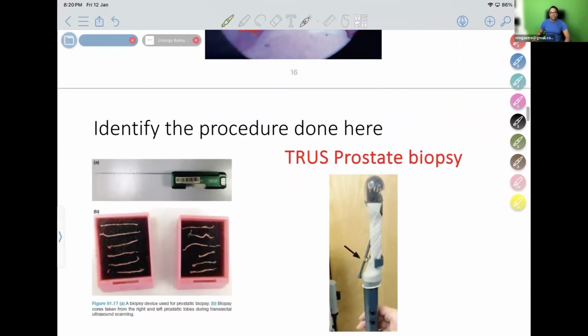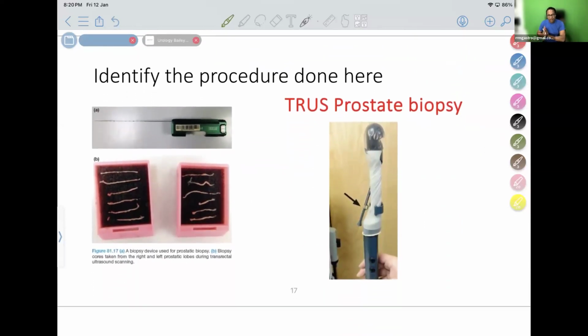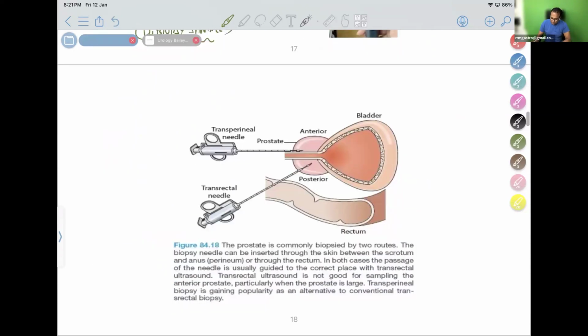So identify the procedure done here. Picture from Bailey and Love. You can see this is a picture of transrectal ultrasound. In the ultrasound, pushing through the rectum, you can take 12 biopsy samples from the prostate. There's a picture showing you 1, 2, 3, 4, 5, 6, 7, 8, like that. Around 12 biopsies are taken, 6 plus 6 on both sides. So from right and left prostate lobes, 12 biopsy samples are taken with the help of transrectal ultrasound biopsy.